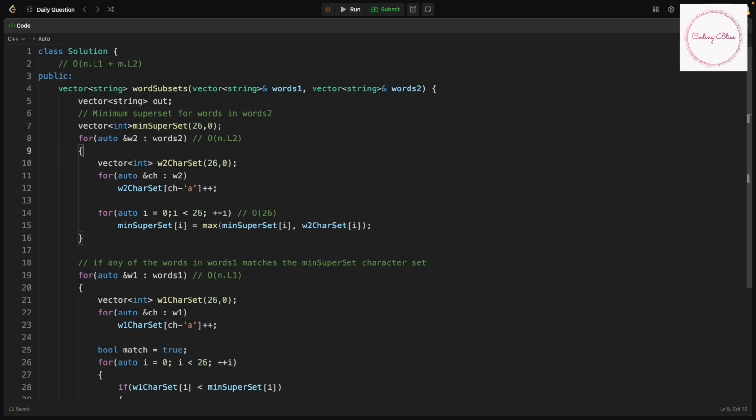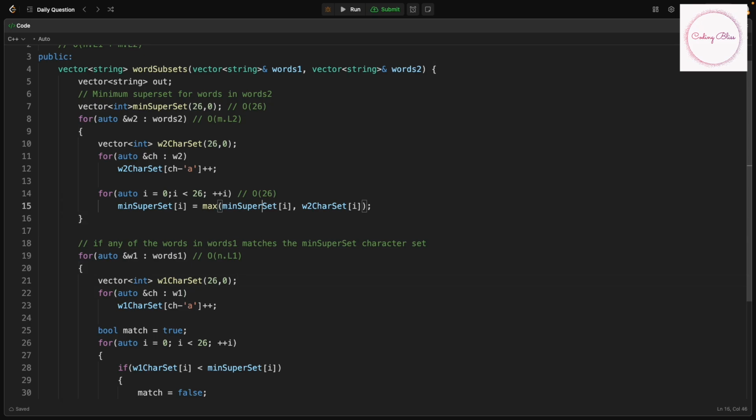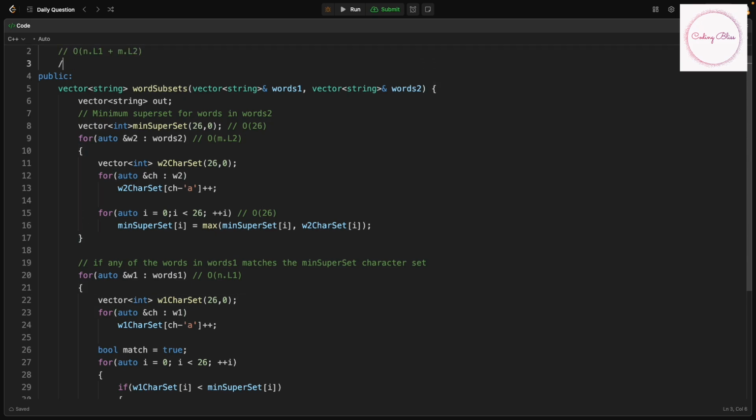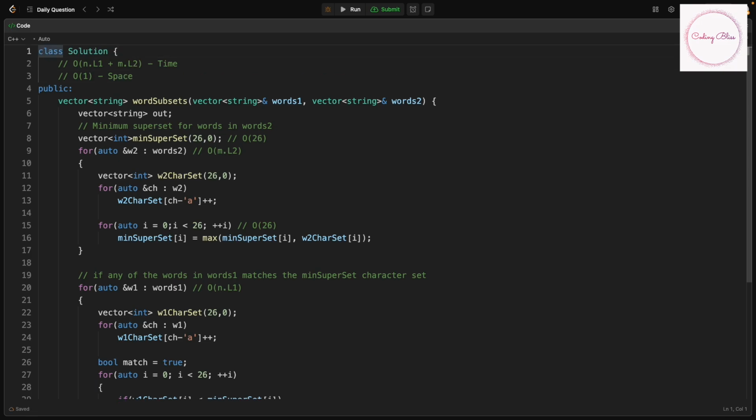And our space complexity will be, if you see, this will be order of 26. This will also be order of 26. Here also this will be order of 26. So this can be considered as constant space. So this is time, and order of 26 is equivalent to order of 1. So space will be this much. I hope this is clear.